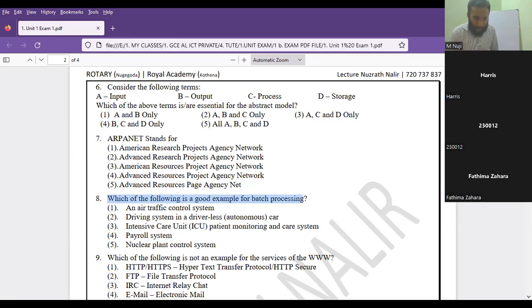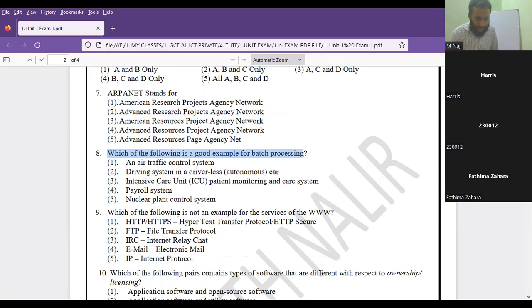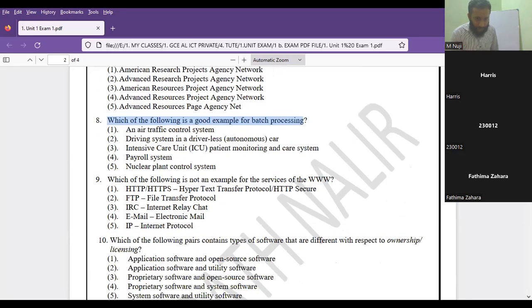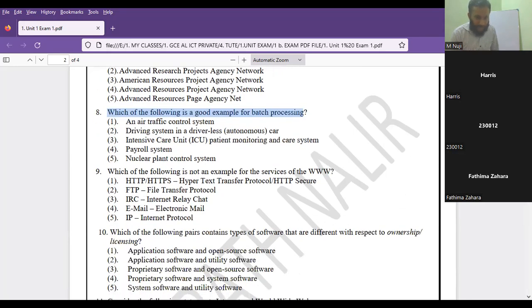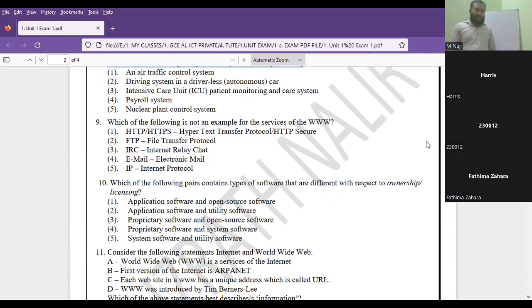So as I promised, within 45 minutes I have to complete this, but already 30 minutes over. So chapter number 9, question number 9. Look at this. This is the following example for the WWW services. Okay, look at this WWW services.